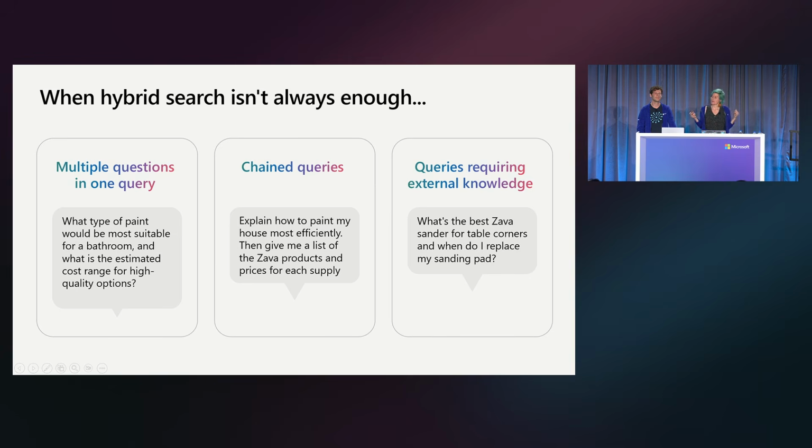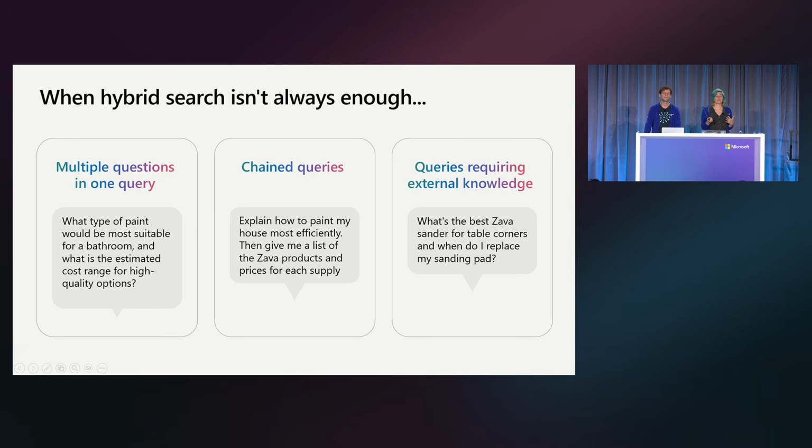A related kind of question is what I call a chained query. This one is like, explain how to paint my house most efficiently, then give me a list of the products that would help me, right? So in order to answer the second part of the question, we first need to get the search results for the first part of the question. And that implies we have to do some sort of sequence of search calls. So that's quite interesting. And then the third kind is queries requiring external knowledge.